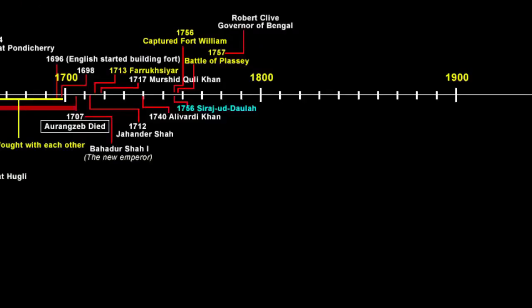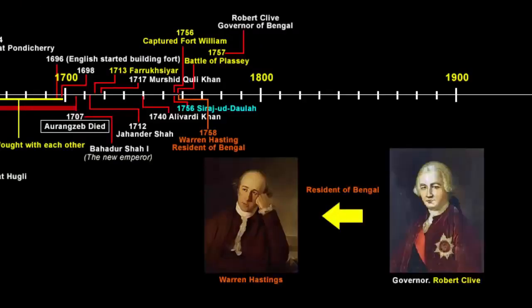So in 1758, Governor Robert Clive chose Warren Hastings as the British resident in the Bengal capital of Murshidabad. Now this person, Warren Hastings, was one of the prisoners who was held by Siraj-ud-Daulah's forces when they captured Fort William at Calcutta in 1756, due to which the Battle of Plassey took place in the following year. So anyways, by appointing residents, we can clearly see what the company's intentions were. They wanted to use political, economic and diplomatic methods to extend their influence.